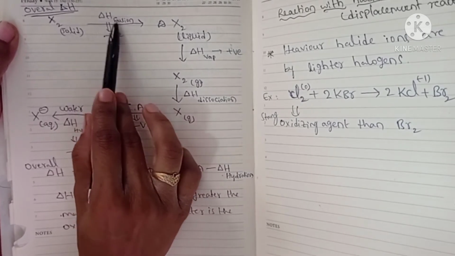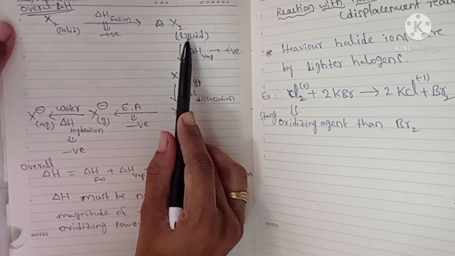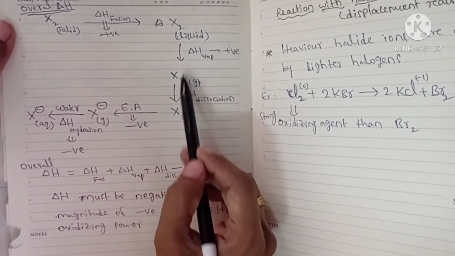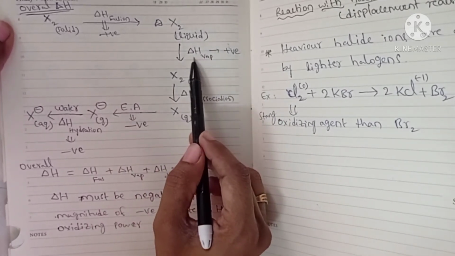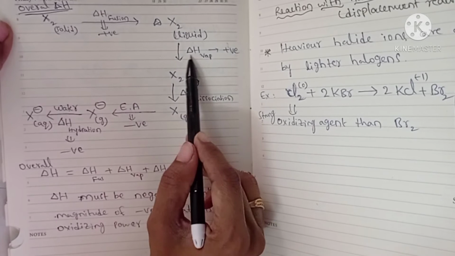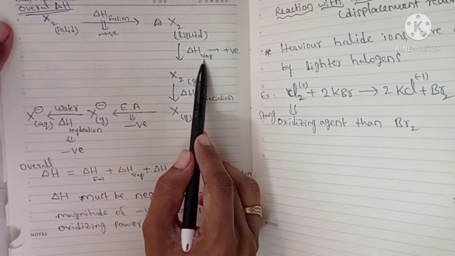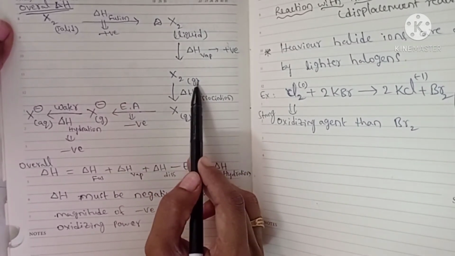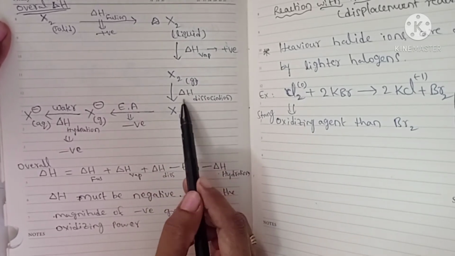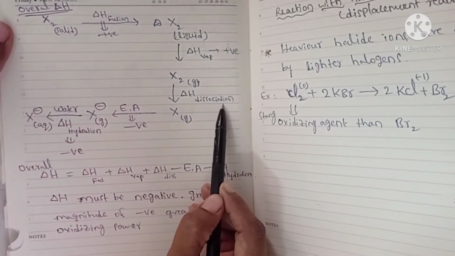So here delta H fusion, and then X2, in the diatomic state, should form the gaseous state. In this process the energy required is called delta H vaporization, the enthalpy of vaporization. And then in the gaseous state, it forms the monoatomic state, and this is called the enthalpy of dissociation, the bond dissociation enthalpy.